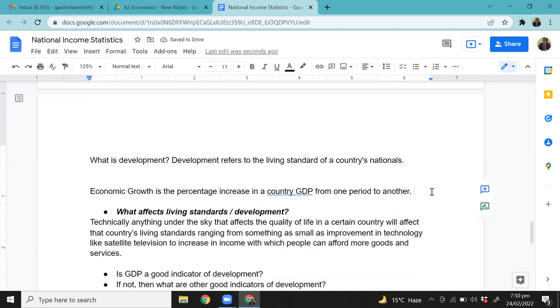Okay, think about this. So let's say there are two countries that are earning exactly the same GDP, Pakistan and Malaysia, let's say. Pakistan has GDP worth $3 billion. Malaysia has GDP worth $3 billion. Are we exactly at the same point? Yes or no? For the sake of simplicity, let's put it down like this, and that's not a very realistic assumption.